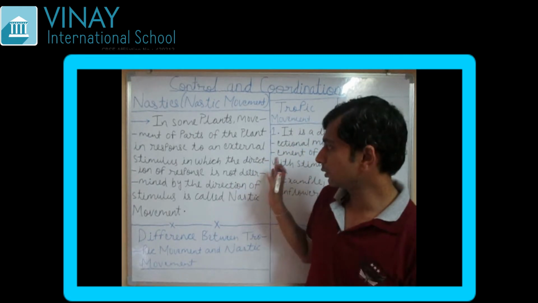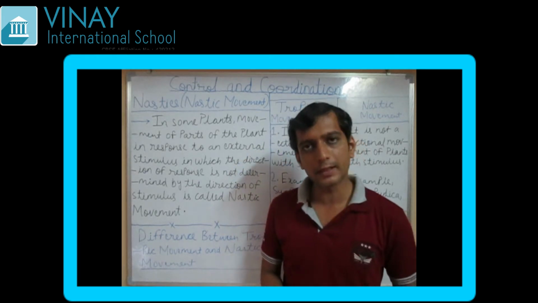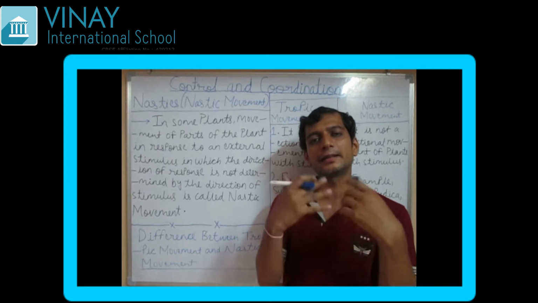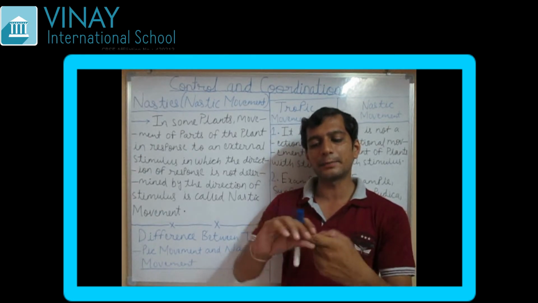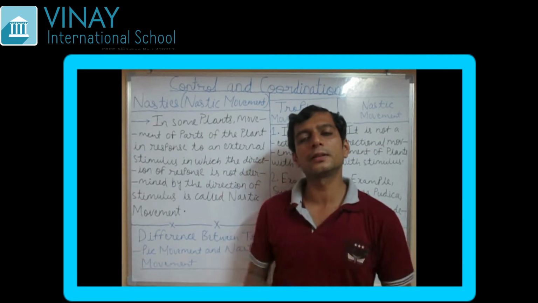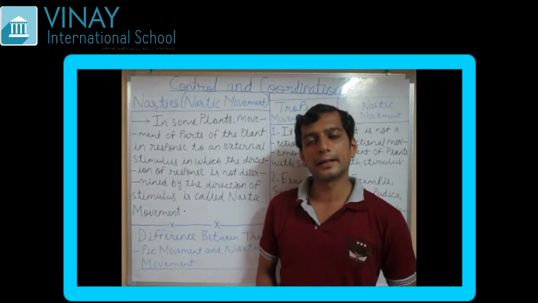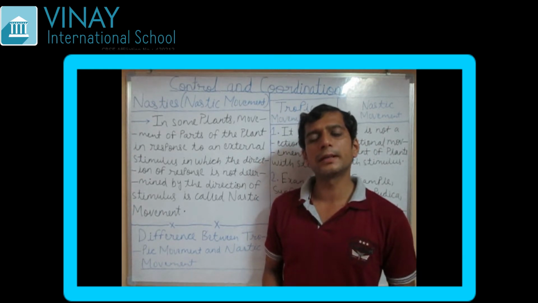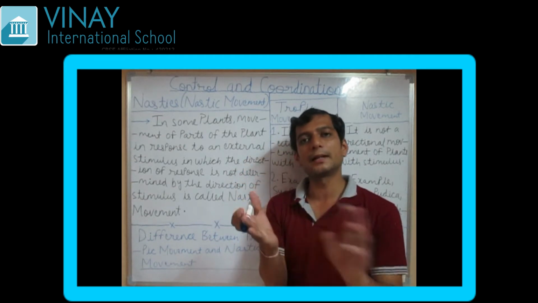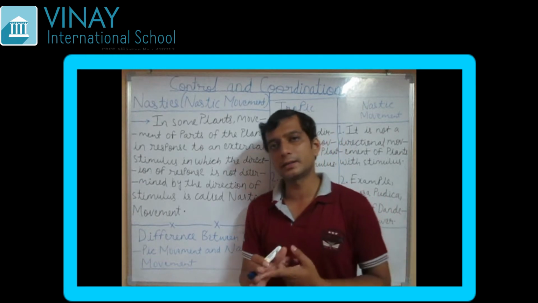So, is there anything to do with the direction of the touch? When you are touching it, is something happening like the leaves getting folded onto your hand? No, they have nothing to do with the direction of the external stimulus. Whatever stimulus might happen, if we are touching the touch me not plant, it doesn't mean that they are going to move in the same direction.